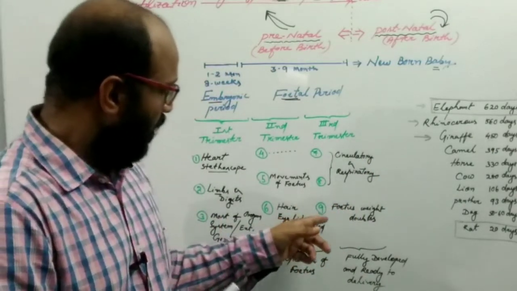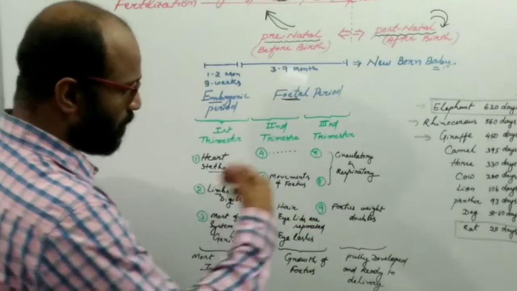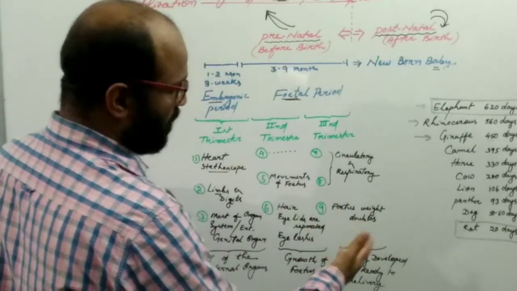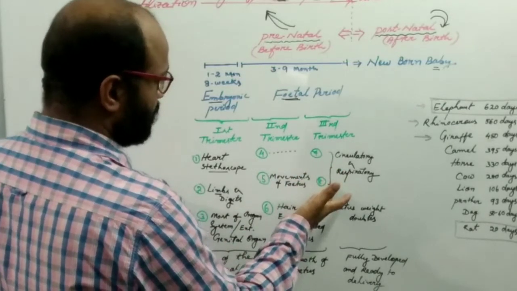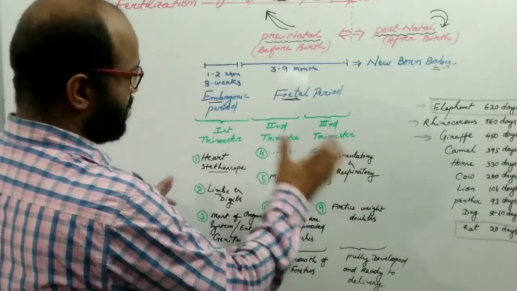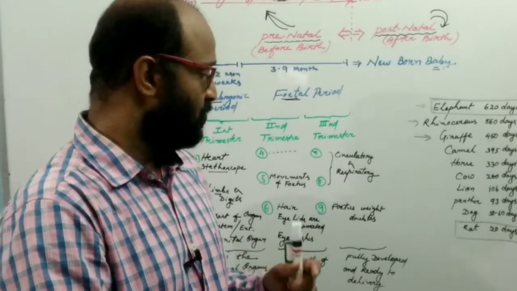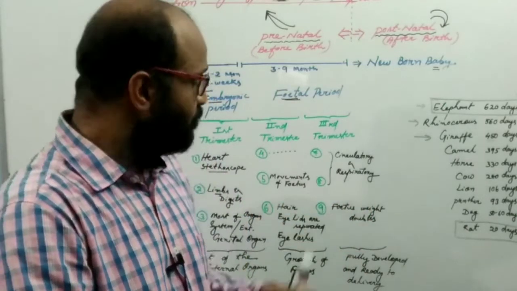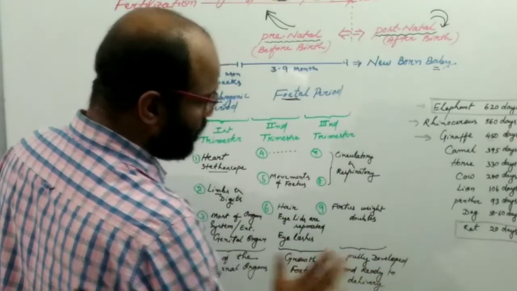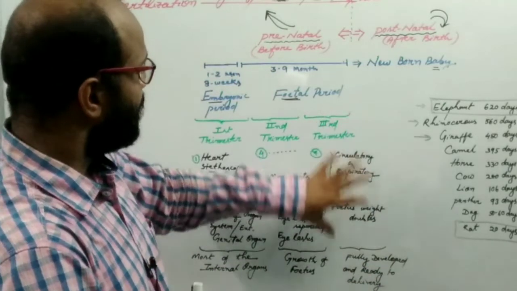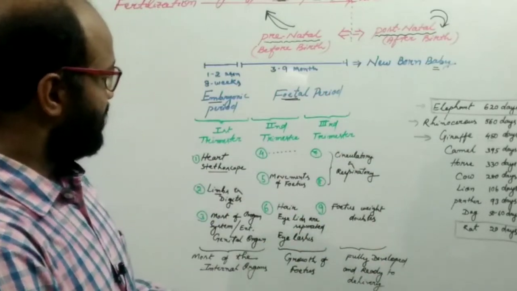And in the last month of pregnancy, the 9th month, the weight of the fetus becomes double. Already at the end of the 7th or 8th month, the whole baby is completely developed, but at the beginning of the 9th month the weight of the fetus becomes doubled. So in the last trimester, the fetus is fully developed and ready for delivery. Full development of the fetus takes place during the third trimester of pregnancy.